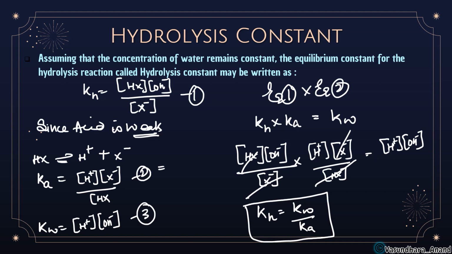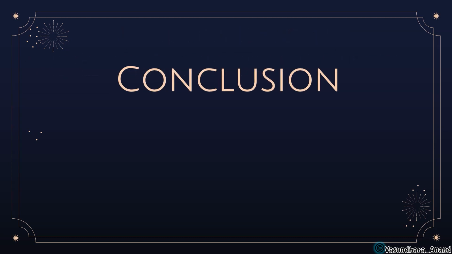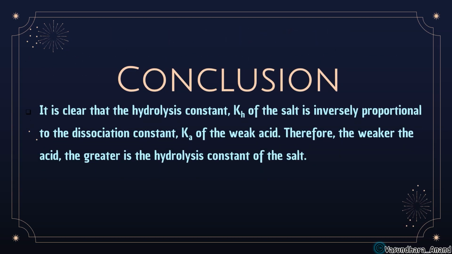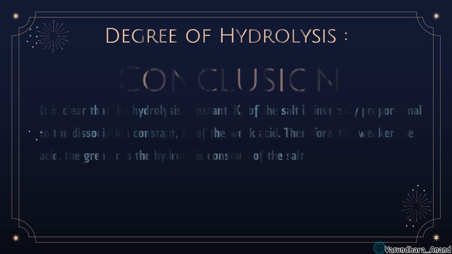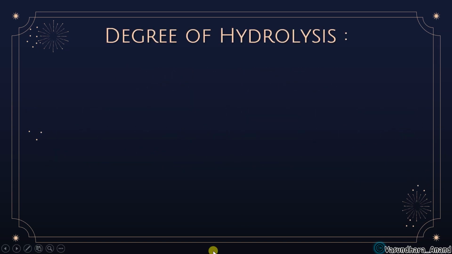Yes. Okay, so let's move to next conclusion, and that is, it is clear that hydrolysis constant Kh of the salt is inversely proportional to the dissociation constant Ka of weak acid. Right now I have explained that Kh is equal to Kw upon Ka. That means inversely proportional. So therefore, the weaker the acid, greater is the hydrolysis constant of the salt. जितना weak होगा acid, उतना ज़्यादा hydrolysis constant उसका होगा. Got it?